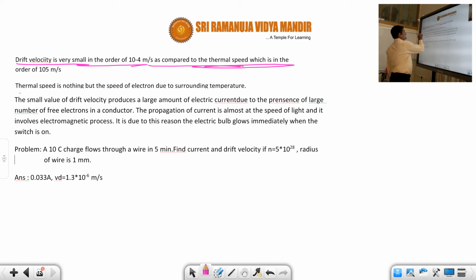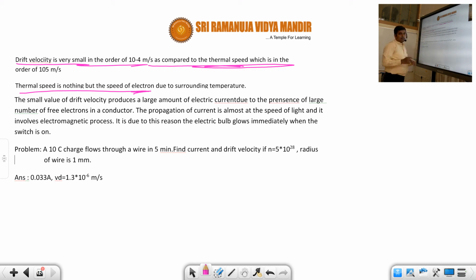Thermal speed is the speed of electron due to surrounding temperature. Whenever the temperature increases, the electrons will vibrate more compared to lower temperatures. So the speed of electrons will be less when the temperature is low, but when the temperature is high, the speed of electrons will be more. That is called thermal speed, and that thermal speed also has some value. But drift velocity is very, very less even compared to this thermal speed.